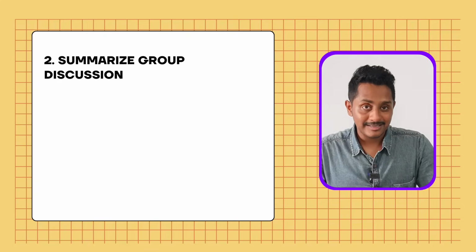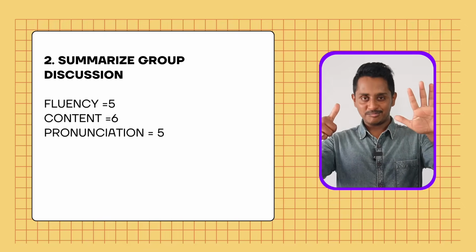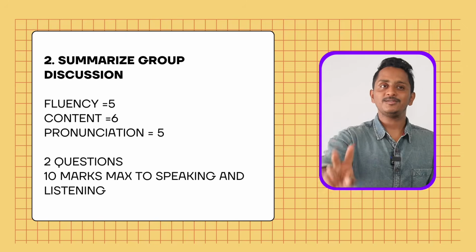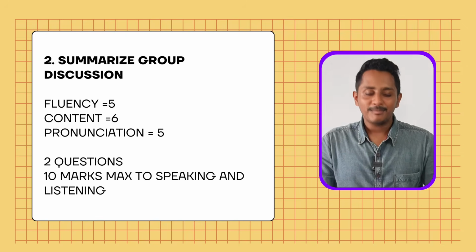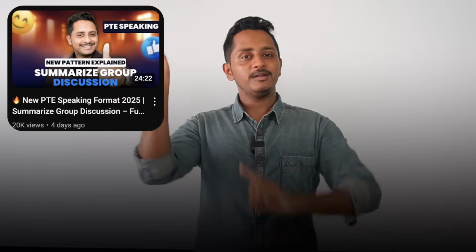The second module that was added was summarize group discussion. Here as well, fluency is going to be 5, content going to be 6, pronunciation going to be 5. 2 questions, 10 marks max, but this contributes to both speaking and listening. I think a couple of days back, I made a full video on summarize group discussion, the template, how to nail this module, how to build confidence. The video is somewhere here. You can check it out as well.